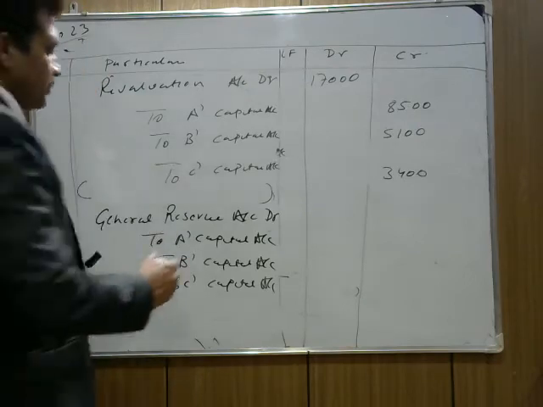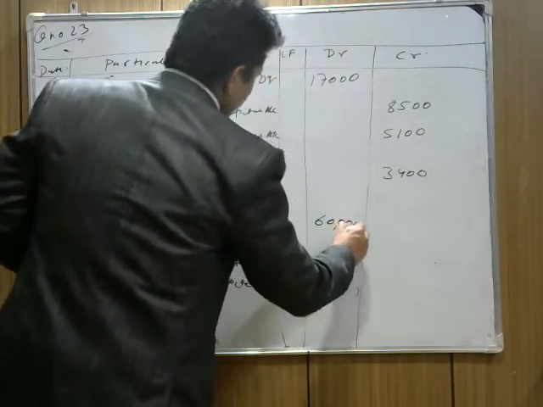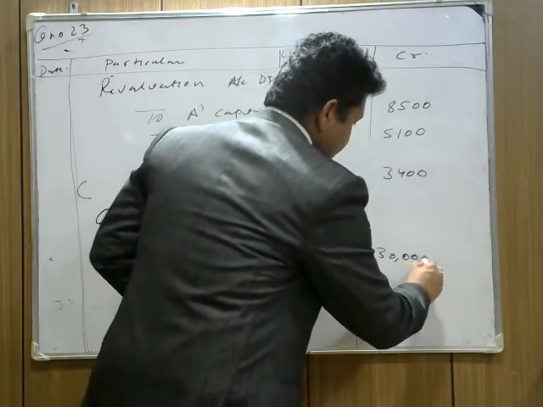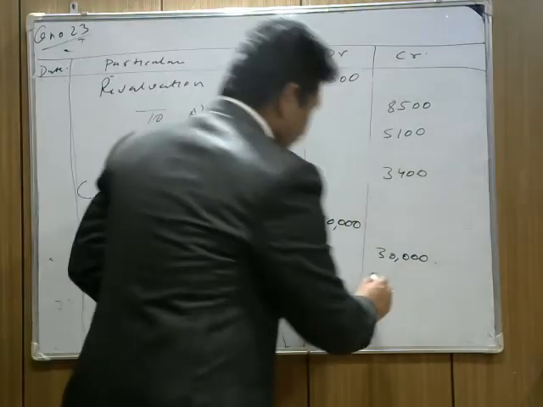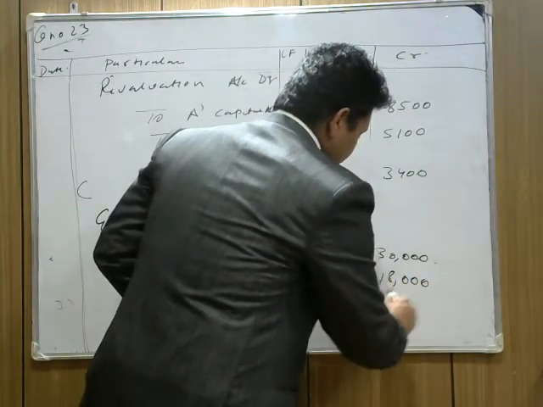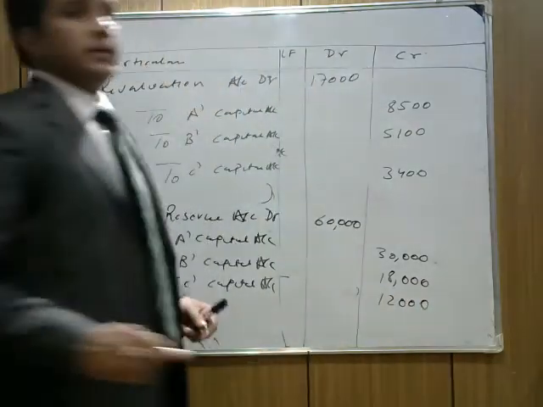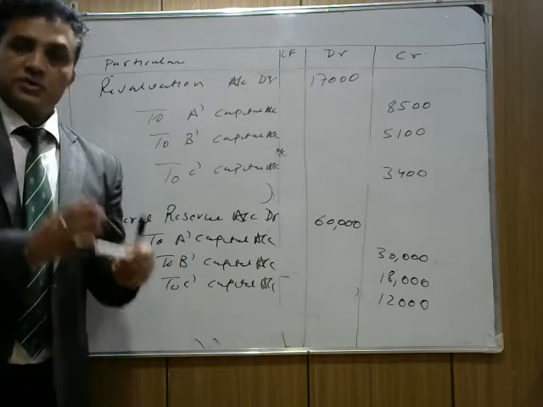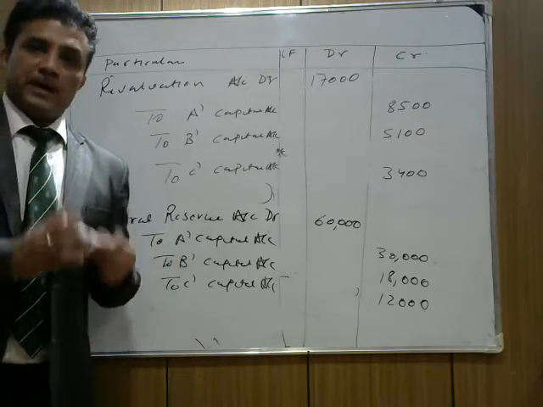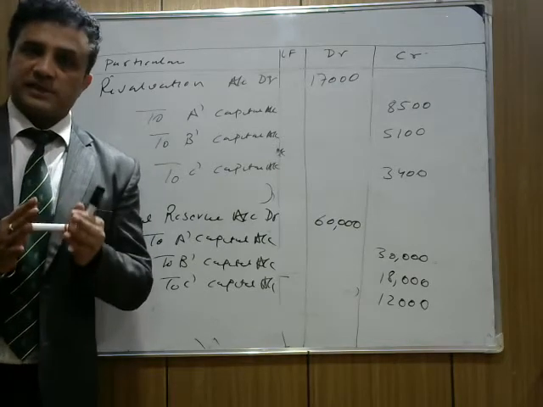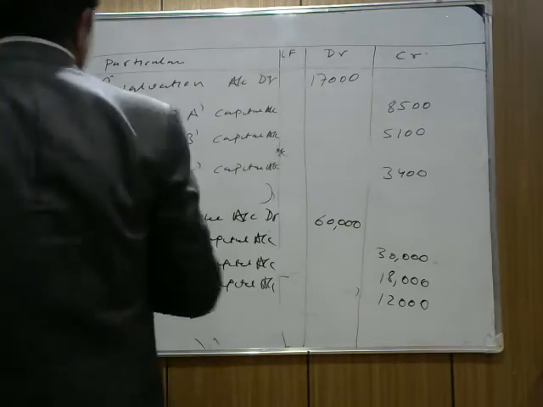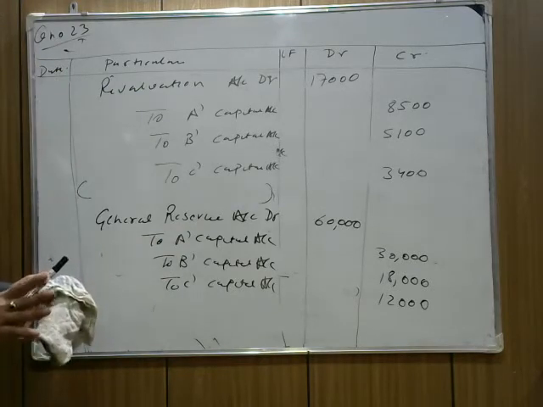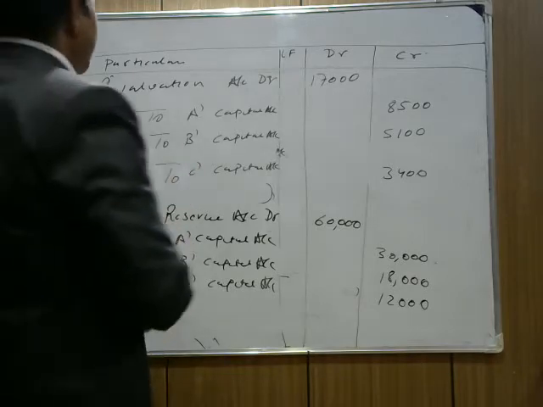What's the amount of general reserve given in the question? 60,000. Now divided in the old ratio, it is 30,000 for A, 18,000 for B, and 12,000 for C. Being general reserve transferred to partners' capital account. I hope it's clear. You understand that? Next question.